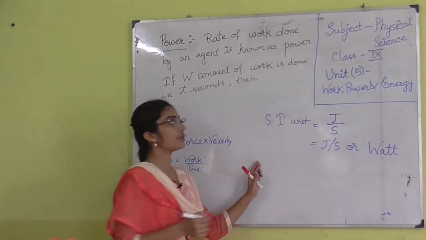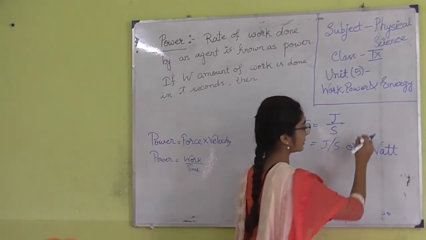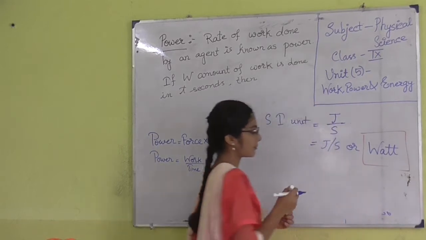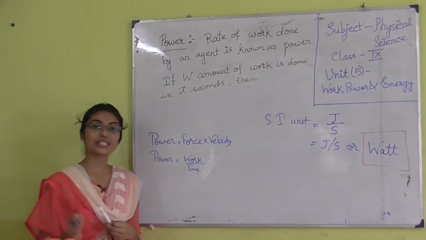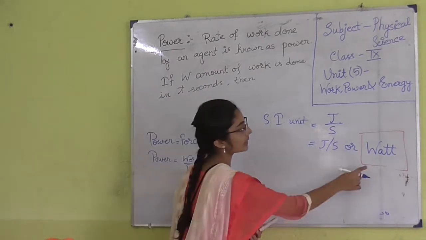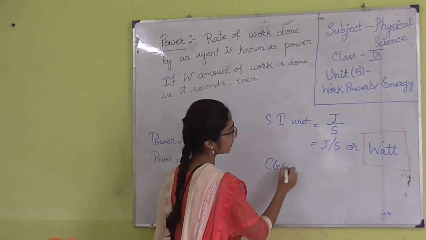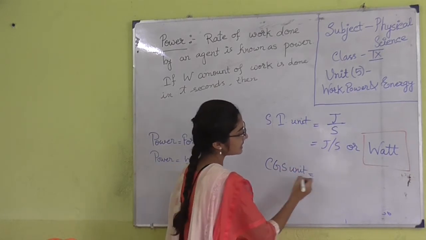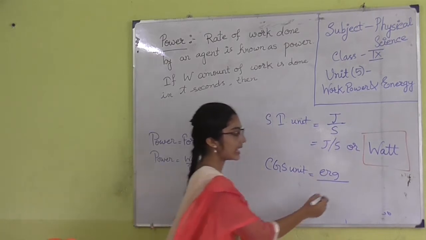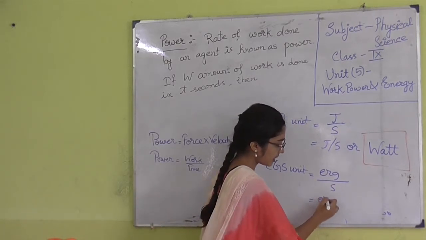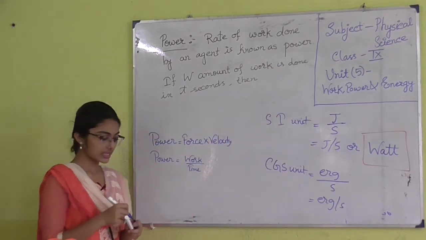So SI unit or practical unit is basically watt. So the question comes like this: what is the unit of which physical quantity? The quantity will be power. Next, CGS unit. CGS unit is erg, unit of work done, and second. So erg per second is the unit in CGS.